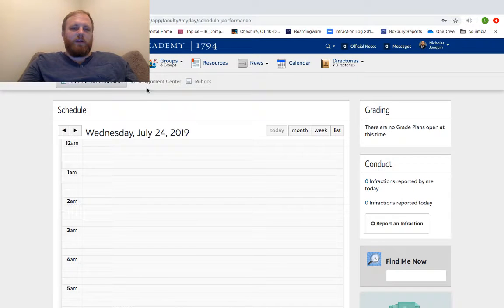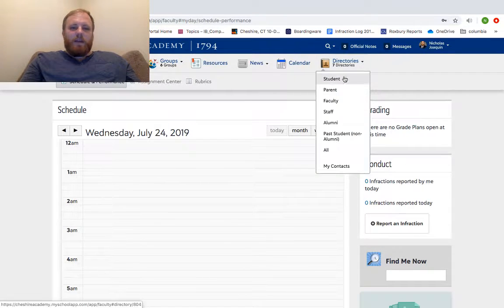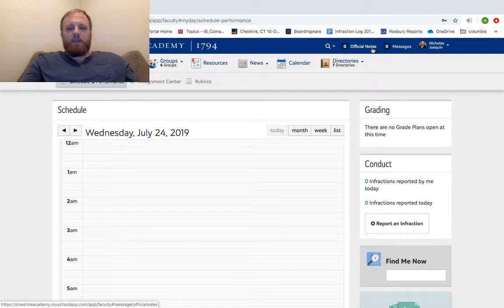So if you haven't used Whipple Hill, if you have, this whole portal technology, big thing to know is just that this is called portal. We as a school are using Whipple Hill's technology. The portal is just what we're doing. So there are, again, many subheadings, but we just want to hit the quick facts first. So your official notes right here, you click on those. That's where you're going to send all your official notes.